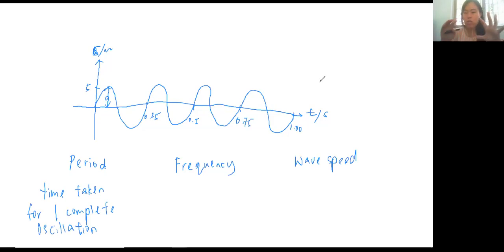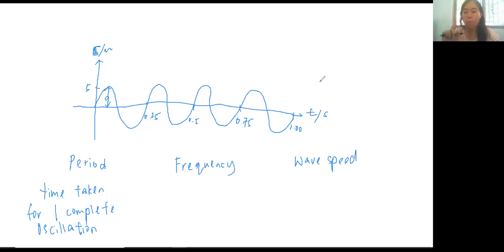In this wave, how are you going to consider one complete oscillation? As I said just now, the wave alternates between a crest and trough, crest and trough, or compression, rarefaction. One crest and one trough we consider as one complete oscillation.